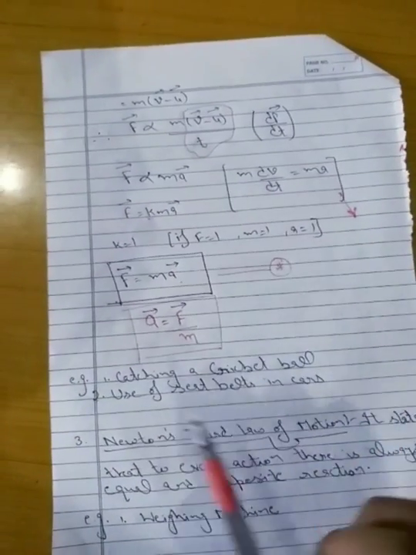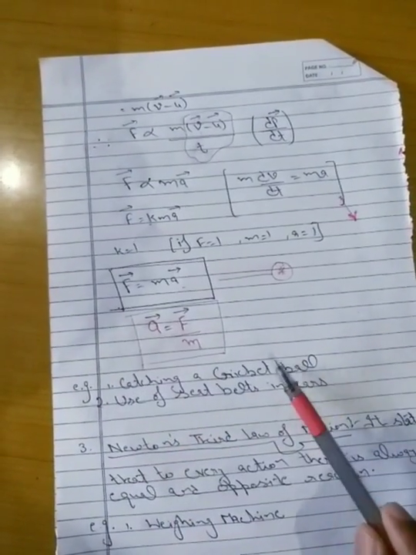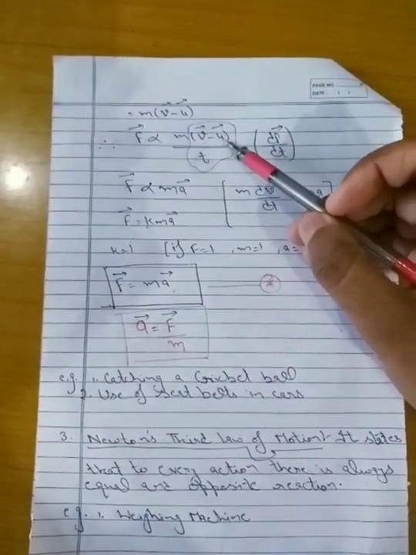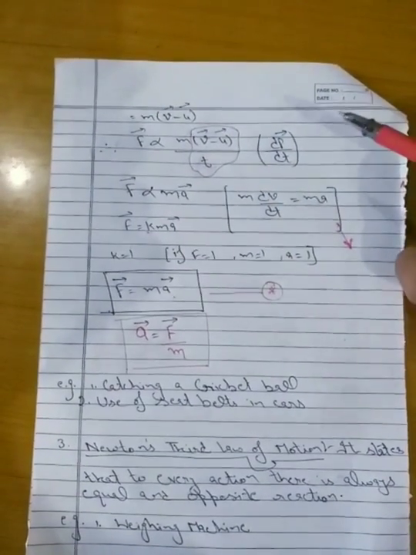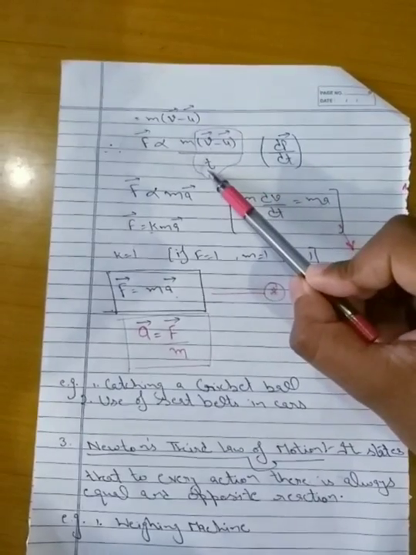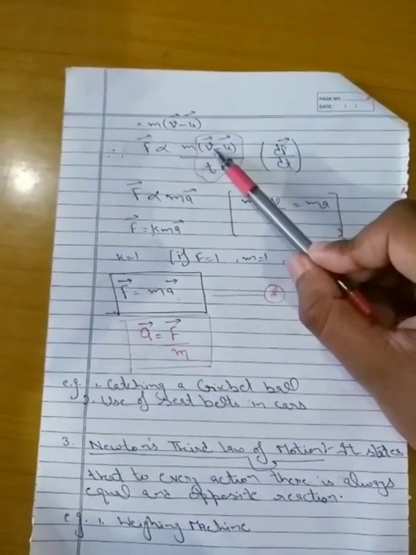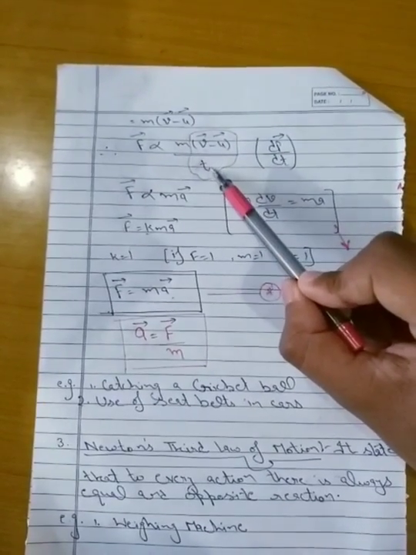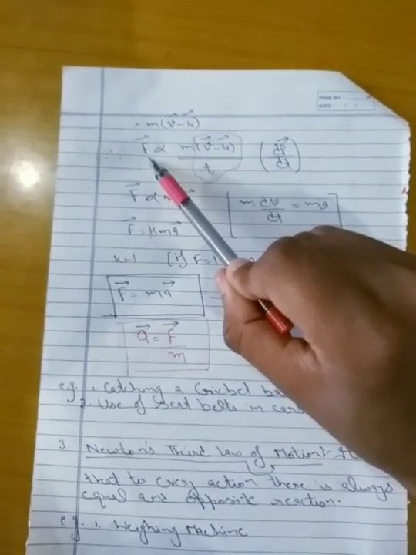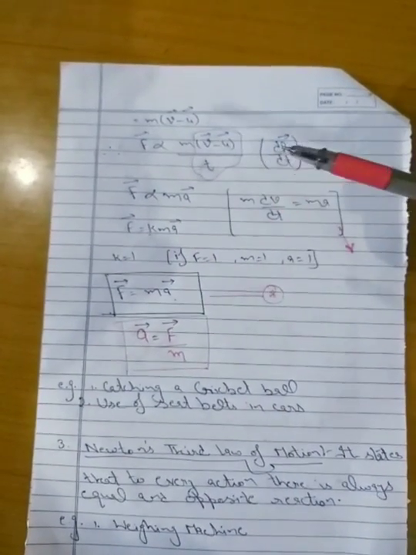So there are a few examples of Newton's second law of motion. The first is catching a cricket ball. When a cricket player catches a ball, he moves his hands backwards, and by doing so, he is simply increasing the time during which the final velocity comes to zero. Or simply, if he increases the time of rate of change of momentum, then the force will decrease, and the player wouldn't get injured by doing so.